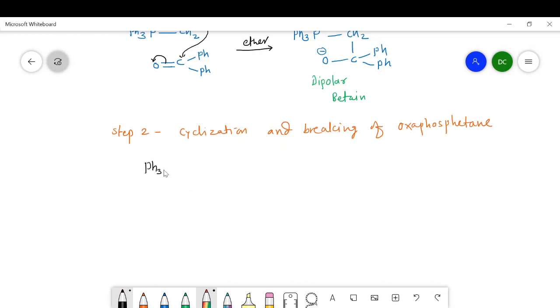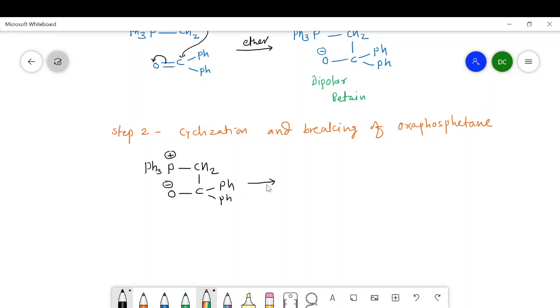This is a dipolar intermediate, and I will write once again here Ph3P, then oxygen carrying negative charge, phosphorus carrying positive charge.